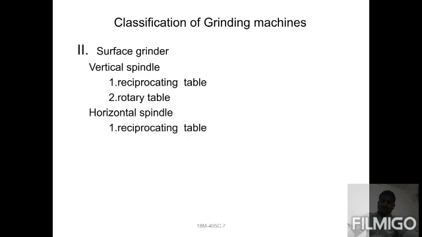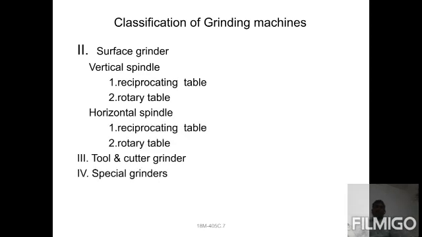Second thing, surface grinding machines. Surface grinding machines have a vertical spindle with a reciprocating table or rotary table. The table is the most important thing, because whenever we need to place the workpiece, we place it on the table only. So which type of table are we placing? Is it a reciprocating table or a rotary table?